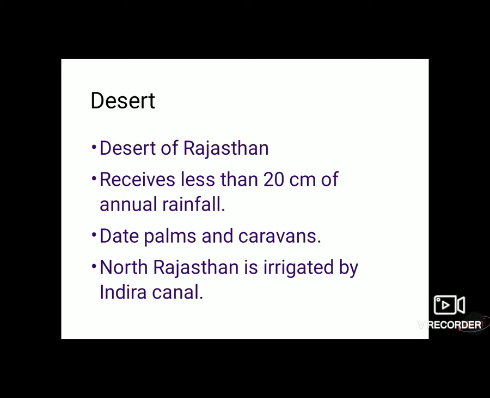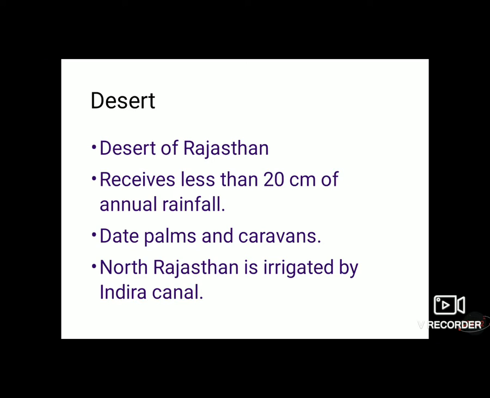Next is desert. Deserts of Rajasthan lie on the west of Aravalli mountain ranges. That means Ran. The soil here is sandy and climate is dry and unbearable. It receives less than 20 centimeters of annual rainfall and due to the scarcity of water and unavailability of basic necessities, the population is very less.